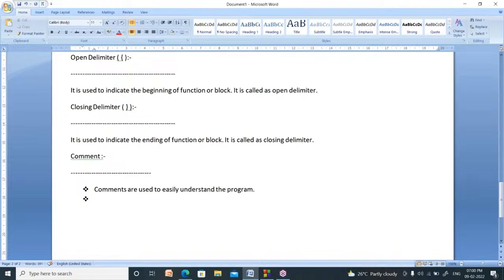Actually, if you write comments, those don't compile, meaning those don't get converted to machine-understandable code, that is, machine language.